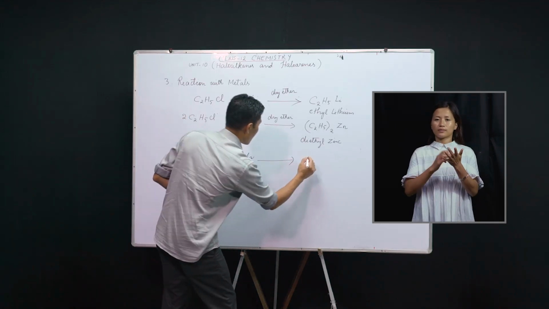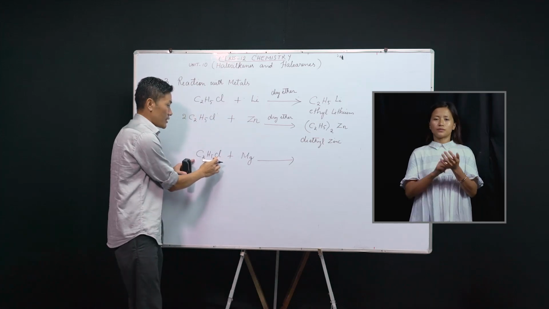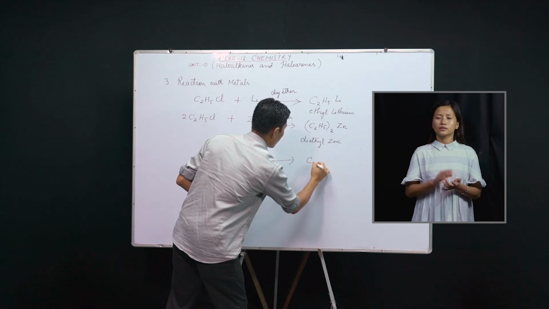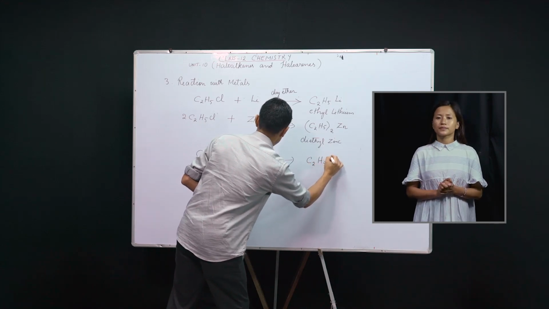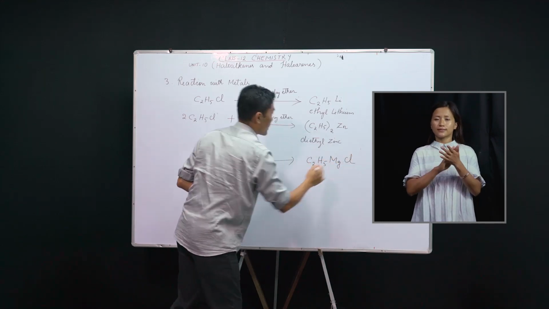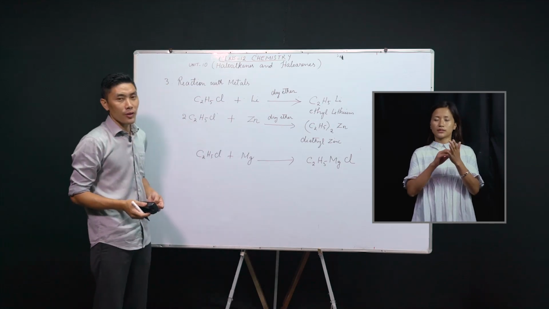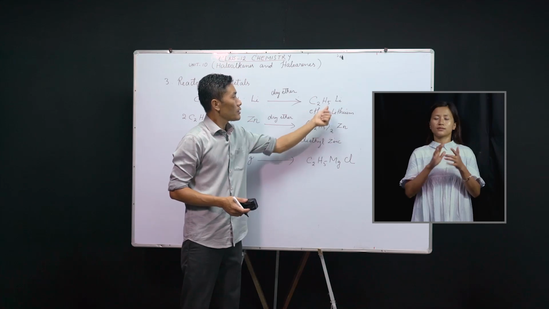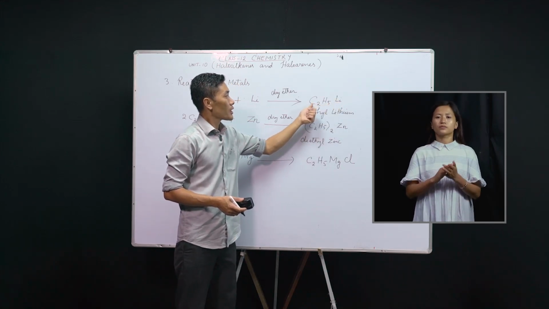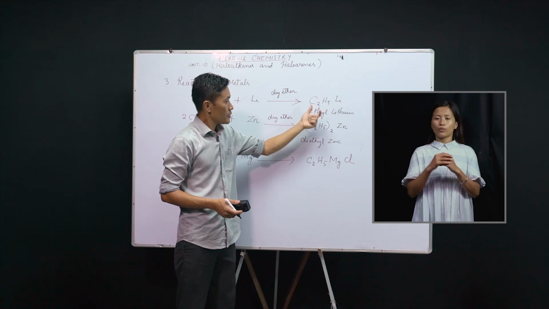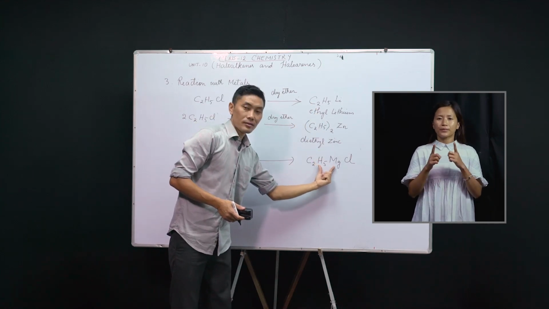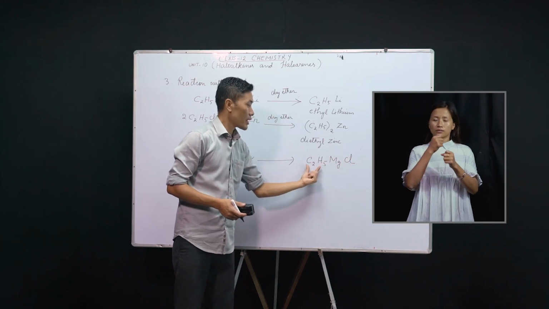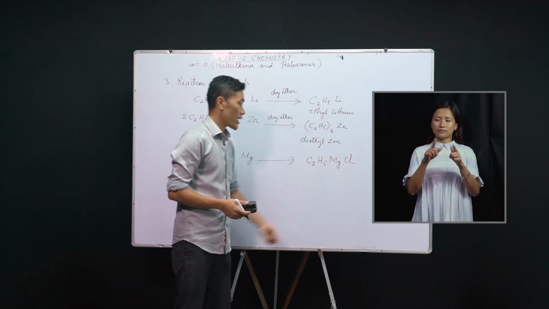So here, if chloroethane reacts with magnesium, then we get ethyl magnesium chloride. Note that in the compounds that were formed earlier, the metal is linked to a carbon of the alkyl group. But in Grignard reagents, a halogen atom as well as an alkyl group is linked to the metal atom.